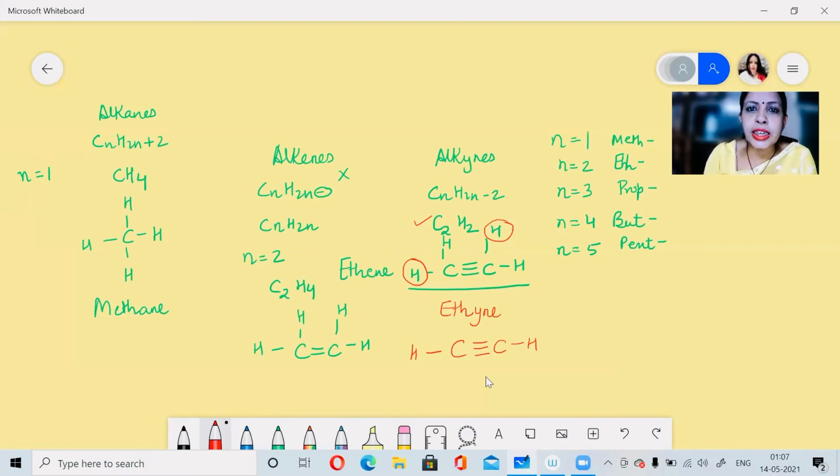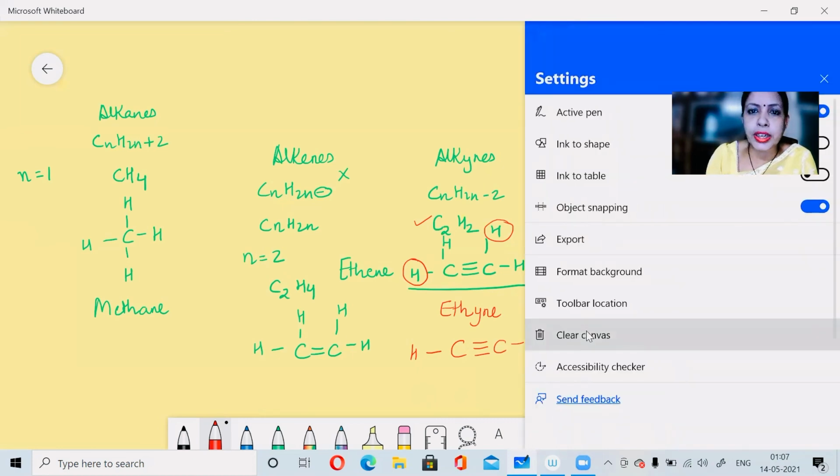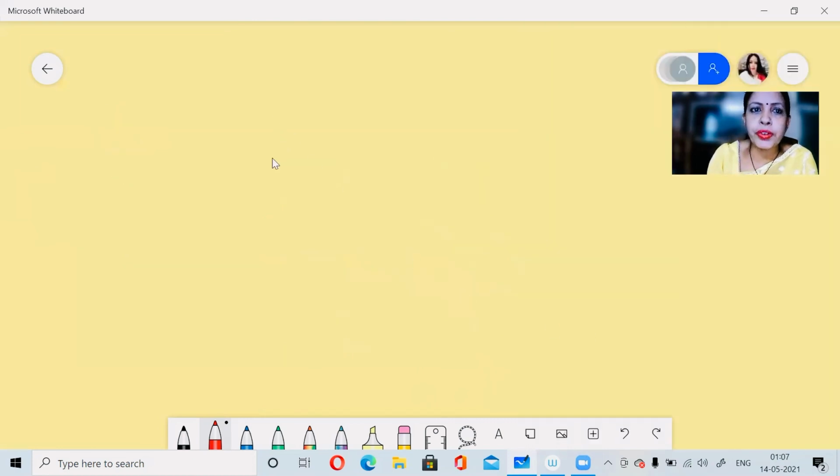So this is the series for alkanes, alkenes and alkynes, and how to write the names. Now, there are plenty of organic compounds which exist. But when we draw the structural formula for alkanes, alkenes and alkynes, we find that there is no space for the other group atoms to come and combine.